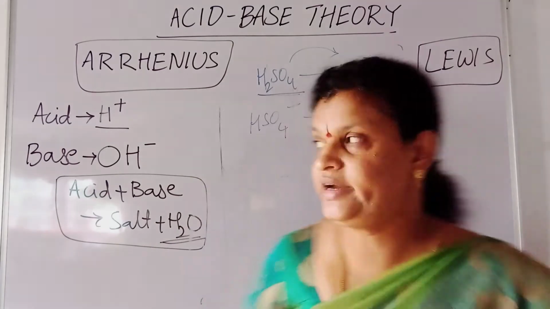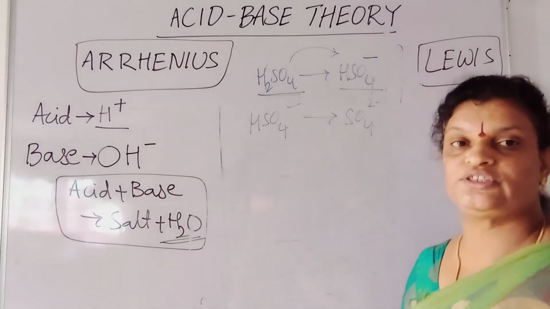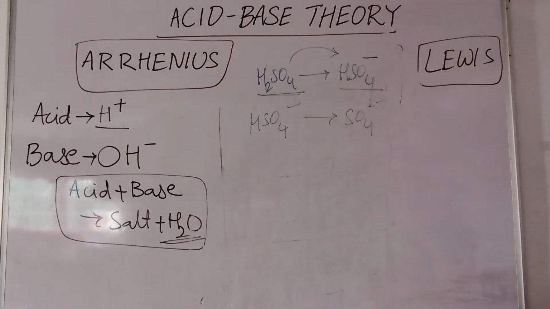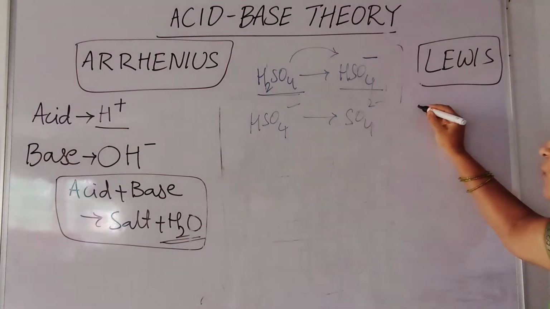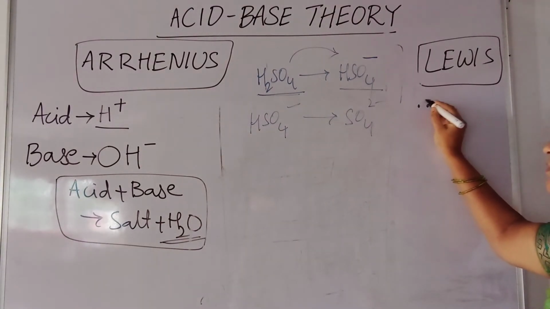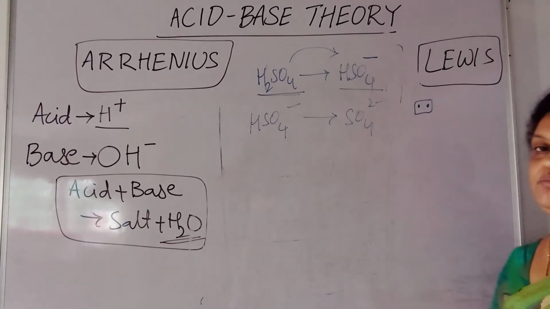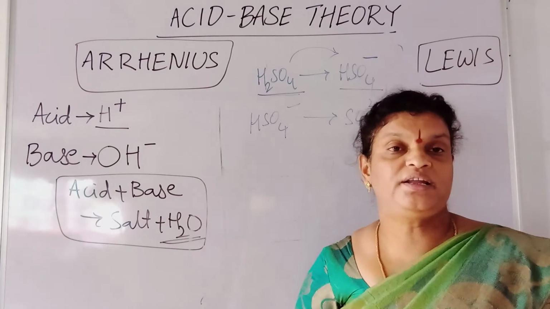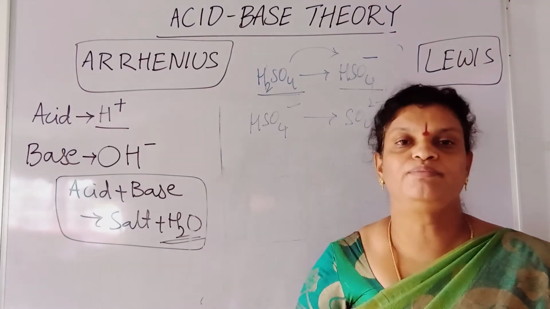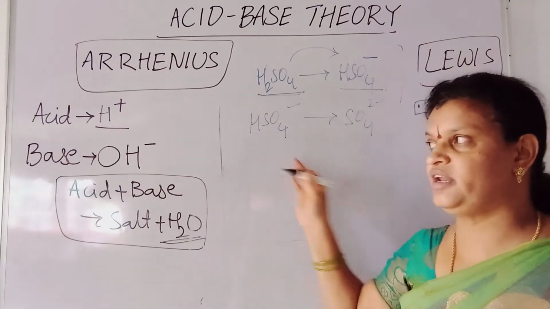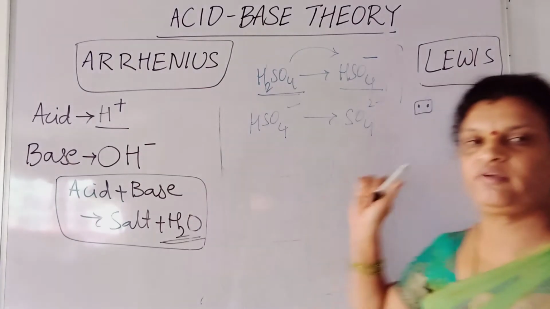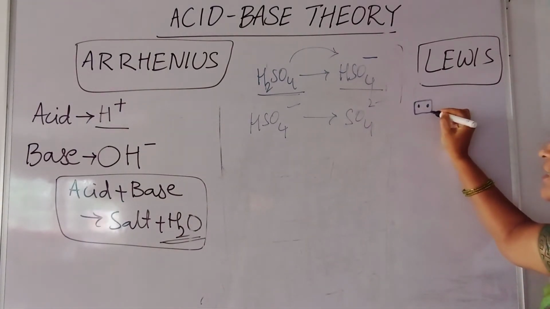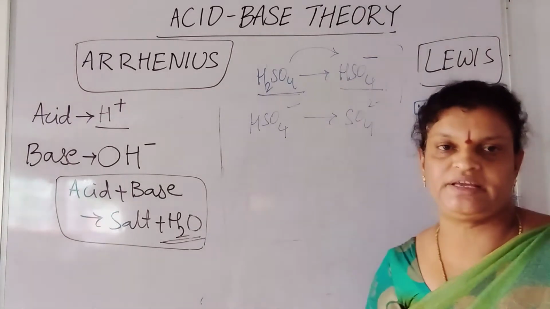Okay, then let us see the third theory here, which is known as Lewis theory. According to this theory, any substance which is able to donate its electron pair to another substance is known as a Lewis base. Up to now, donating was done by acid, but here we are saying base. Here the electron pair is donated, and that substance is identified as a base.